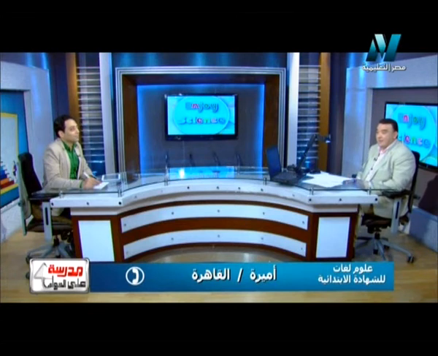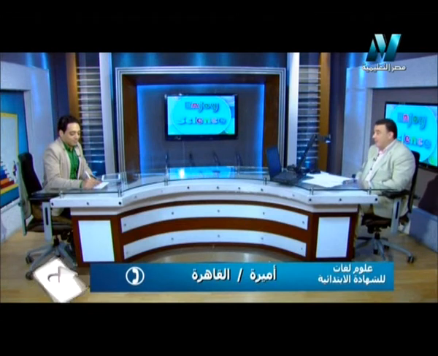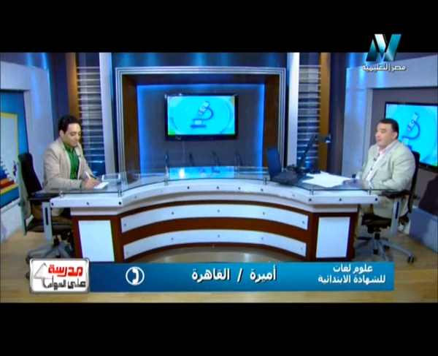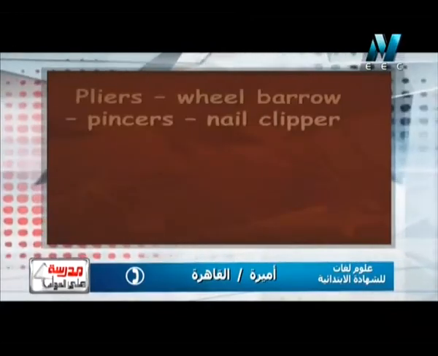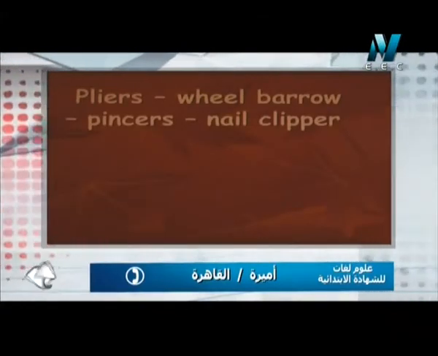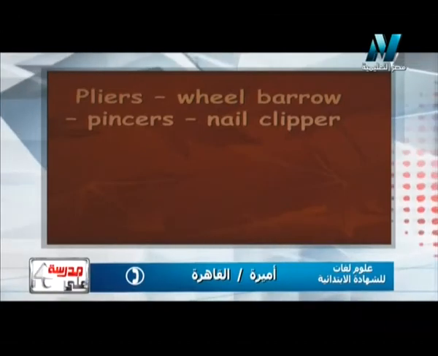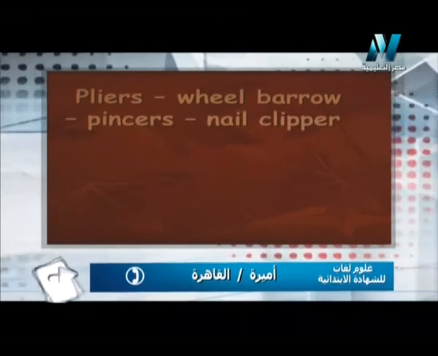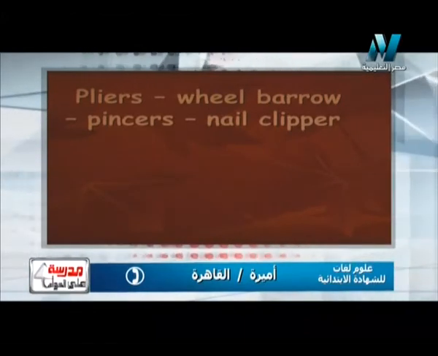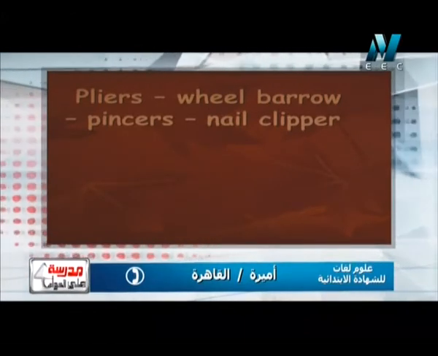The question says the odd one out. Choose the odd one out and write the scientific name for the remaining words. Okay, Amira, we have 4 levers. You will see them on the monitor now. Pliers, wheelbarrow, pincers, the electric pincers, not the hair tweezers, and nail clipper. Which one is different here, Amira? Pliers, wheelbarrow, pincers, nail clipper.